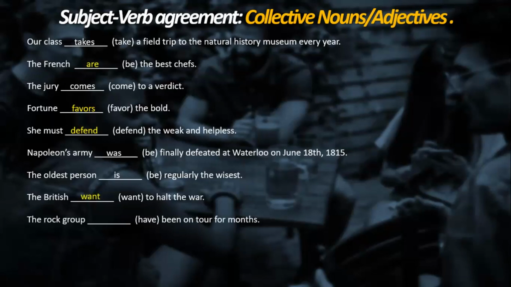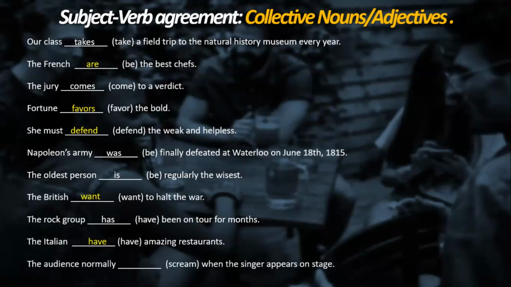Let's continue. The rock group has been on tour for months. Because group refers to many people, more than one, this is a collective noun. We need to use has. The Italian have amazing restaurants. Once again, exactly, we are using a collective adjective, so we need to use the plural form of the verb, have. And let's finish with this one, Luz.